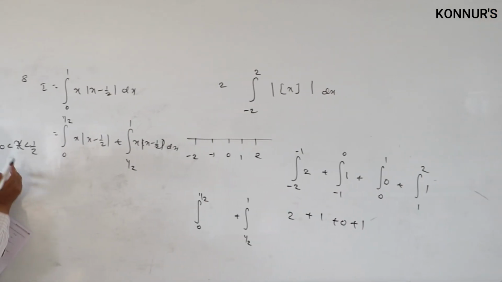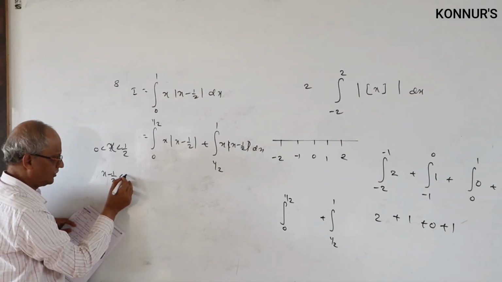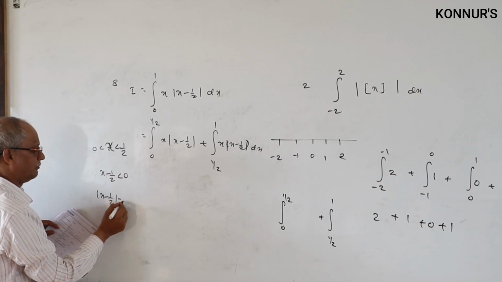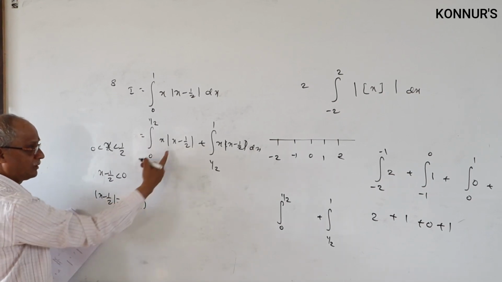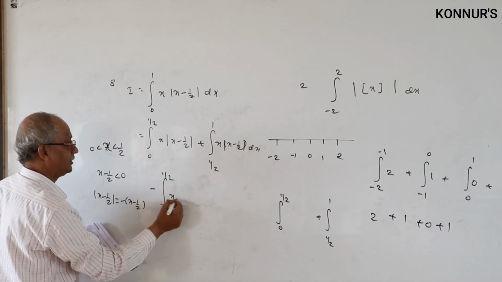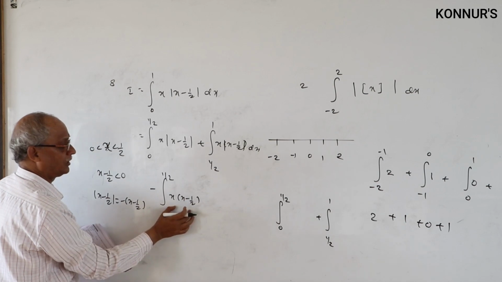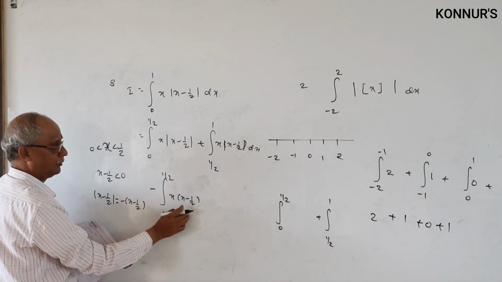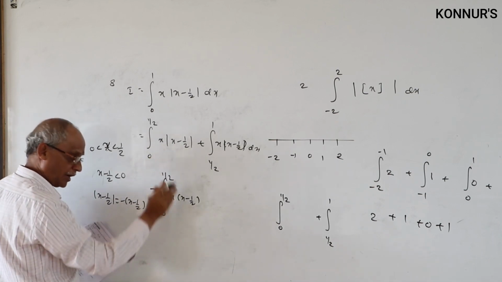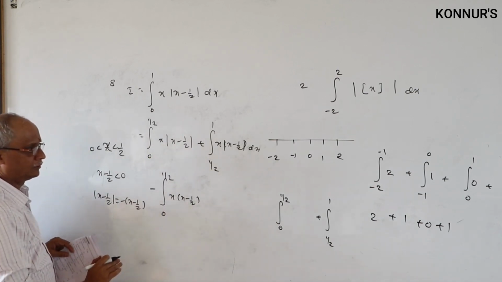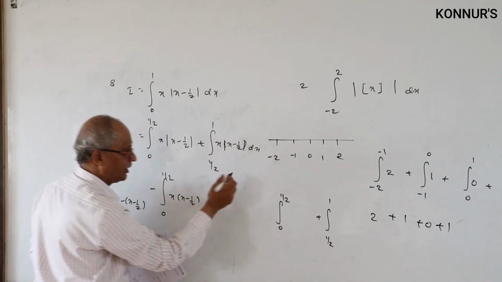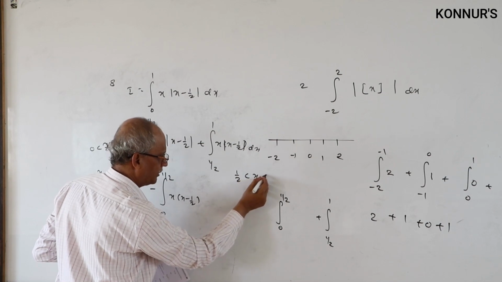In this case, take 1 by 2 here. X minus 1 by 2 is less than 0, negative. When it is negative, what is the modulus of a negative number? Minus of x minus half. Hence, the modulus is defined with a minus outside, 0 to half, x into x minus half, ordinary terms. You can integrate now. Once you define the symbol, meaning the special function, into ordinary terms, it can be integrated further. Here, what is the meaning of this definite integral? X lies between half and 1.